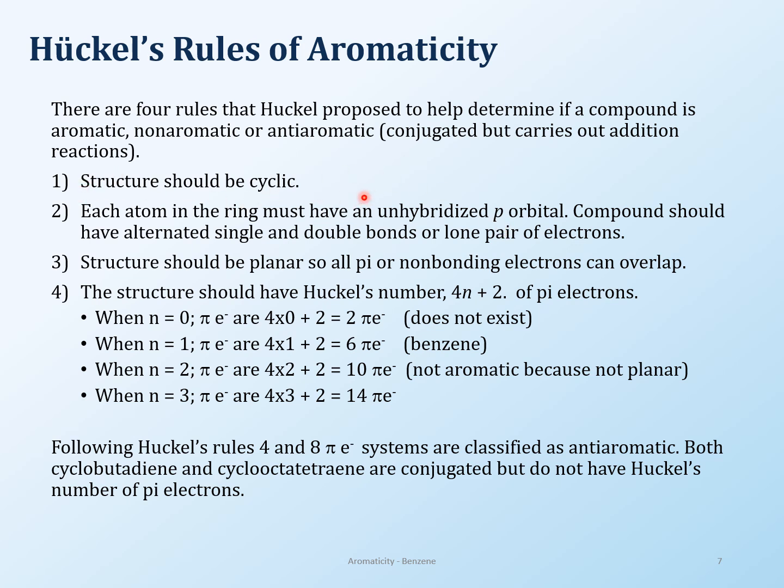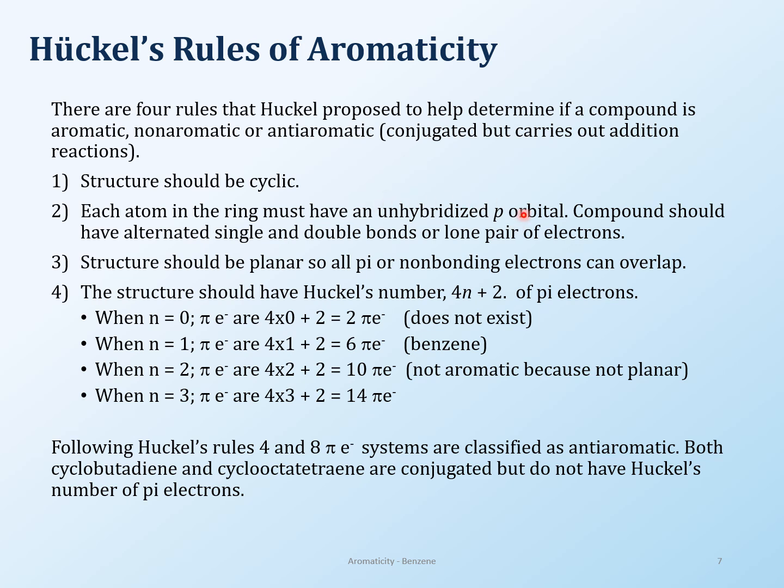Just keep benzene in mind as we are going through all of this. So in the 4 rules, the structure of benzene, or not benzene, any kind of aromatic compound should be cyclic, which means that straight chains are out. That's not going to be aromatic. Then each atom in the ring must have an unhybridized p orbital.